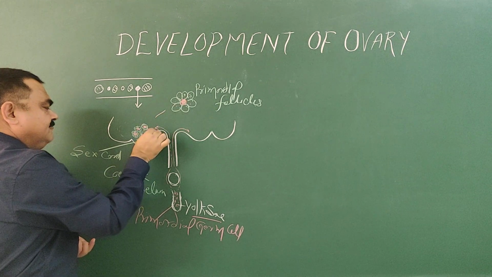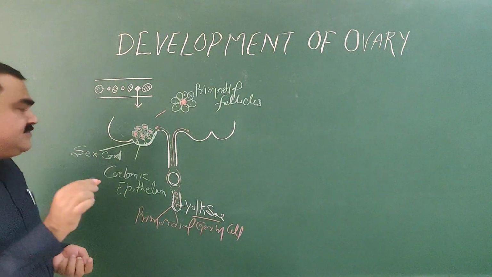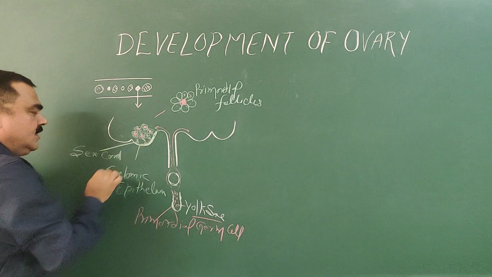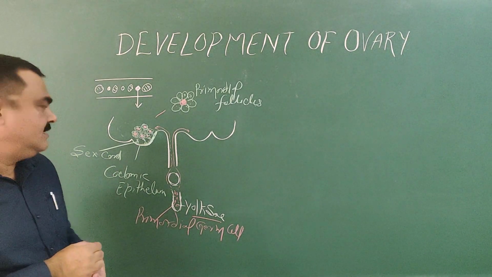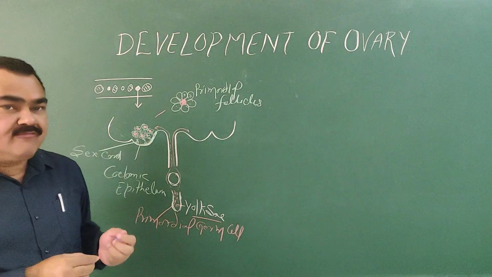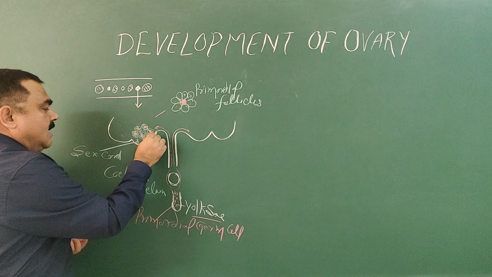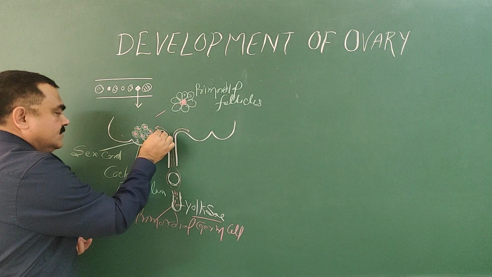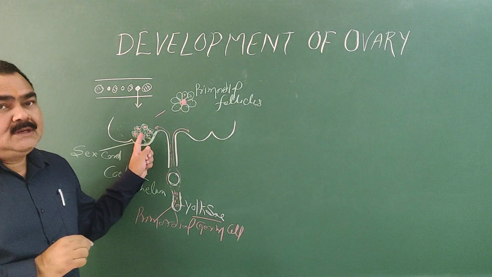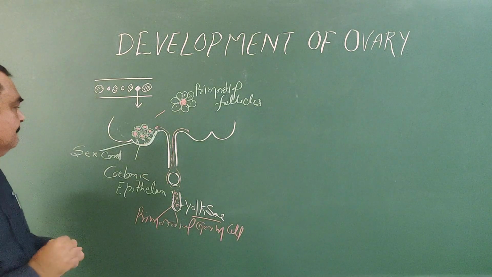After the formation of these follicles, in the testis you have seen mesenchyme cells from here to here form the tunica albuginea, but in the case of the ovary, tunica albuginea is not formed. That's why even after birth, this coelomic epithelium may form the sex cord cells and primordial follicles.